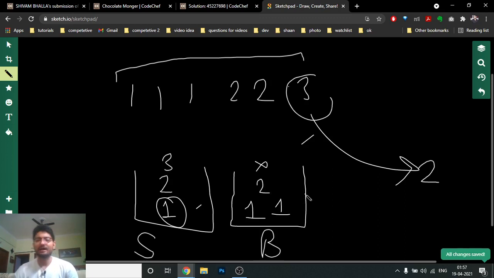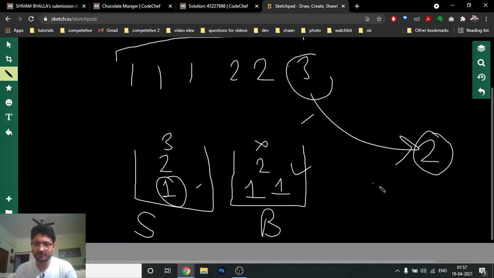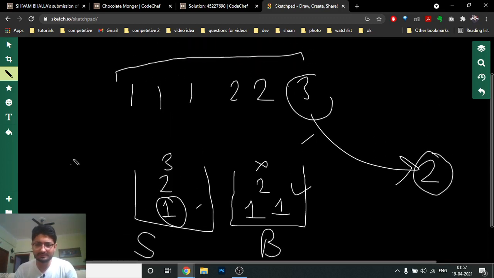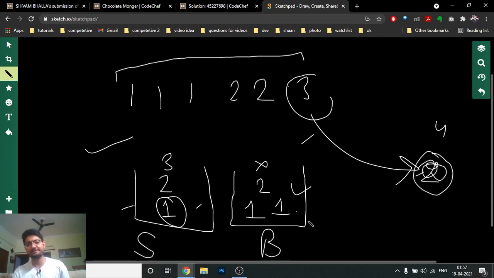After giving this, the total number of candies given to the brother is greater than or equal to 2, because in the end I want the total candies for the brother to be greater than or equal to 2, and that condition is satisfied. So the total number of candies Sabrina has tasted is 3. But let's assume that the brother wants 4 candies, and now the count is smaller, as you can see, this is 3.